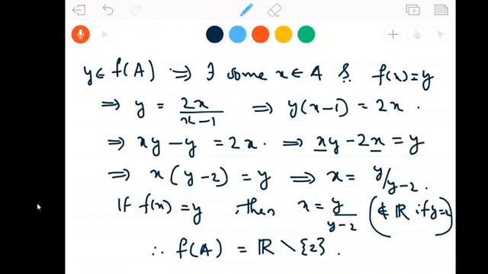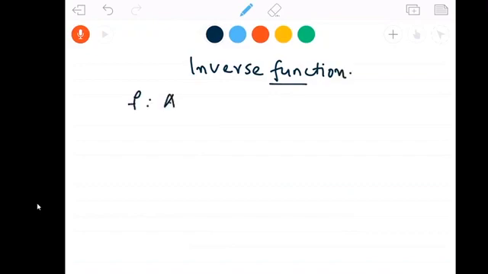I will do the problem after introducing the inverse function. I am going to define the inverse function. Suppose f from A to B is a bijection. You can talk about the inverse function only if f is a bijection.